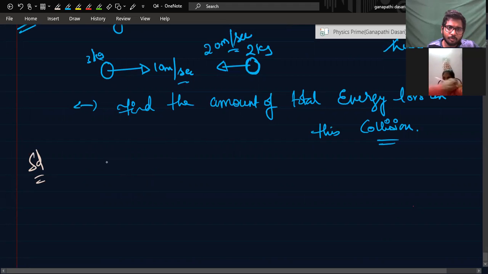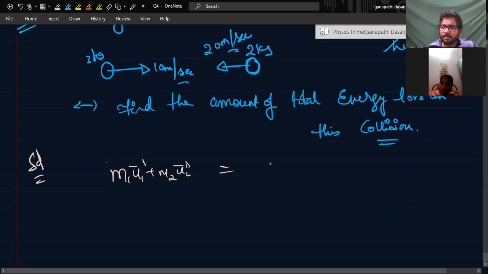Both will have the same velocity after. How can we find that? M1 U1 vector plus M2 U2 vector, the initial momentum, is equal to the final momentum, M1 plus M2 into V vector, right? Yes, sir. This is what we solved in the previous question.